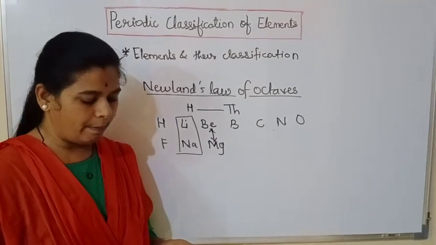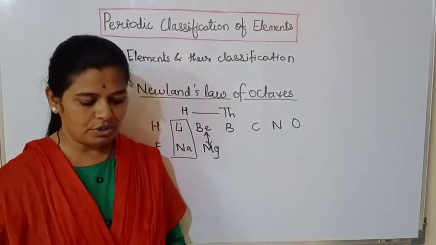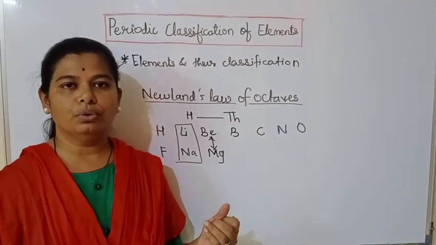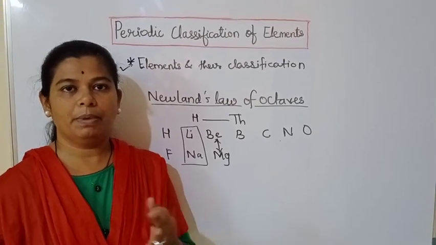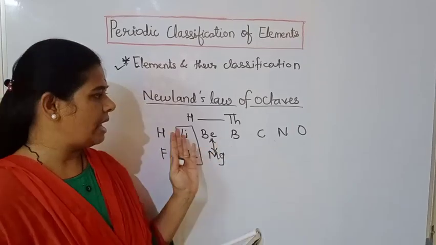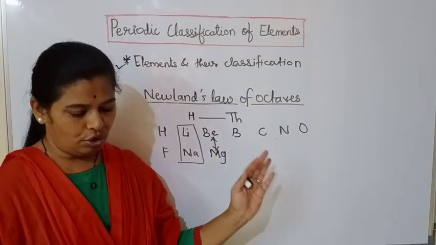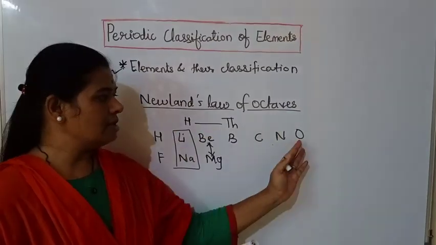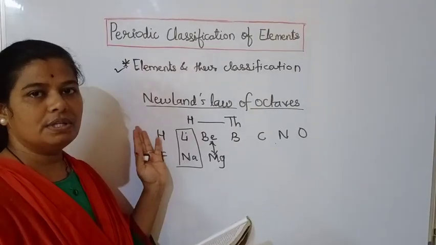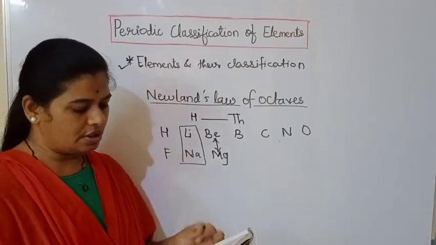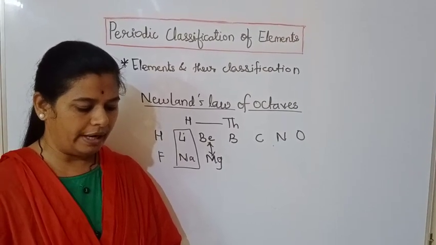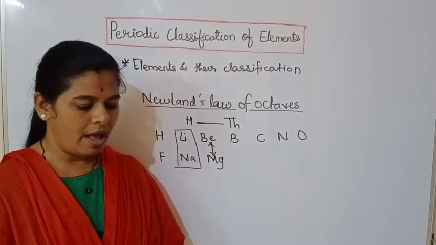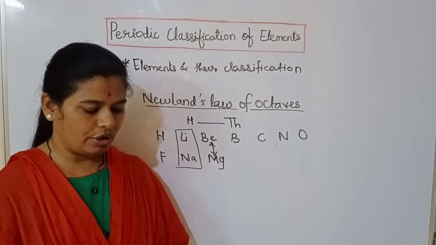So Newlands compared this similarity with the octaves in music. As all of you know, there are the 7 surs in music, sa re ga ma pa da ni. In this way, the same concept was used by Newlands. After these 7, the 8th element and the first element showed the same properties. He called this similarity observed in the 8th element and the first element the Newlands law of octaves.